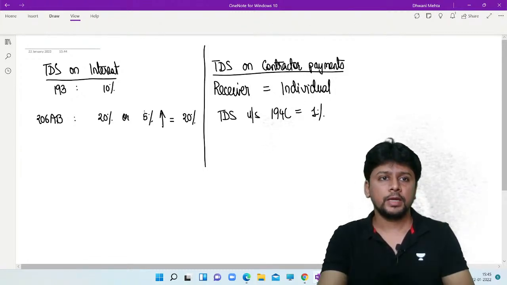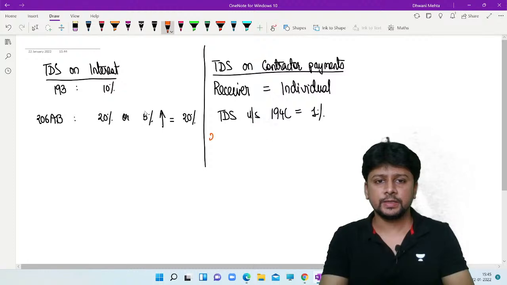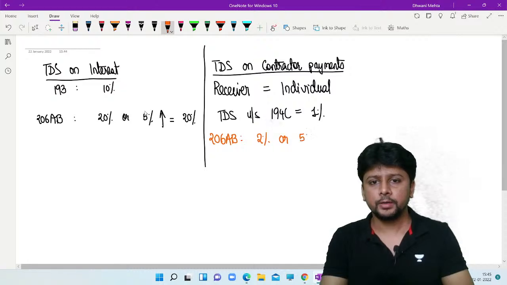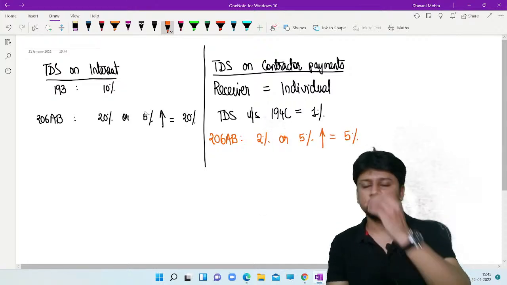But if 206AB gets attracted, then it is twice the rate, 2% or 5%, whichever is higher, 5%.